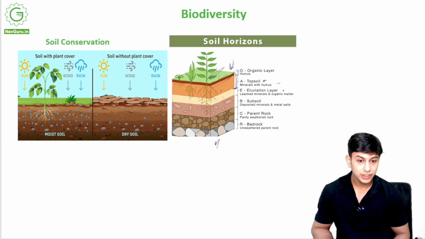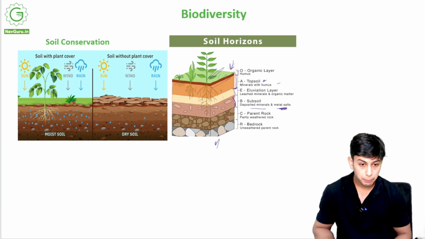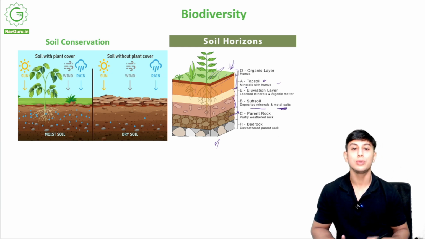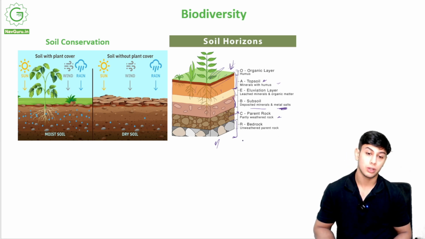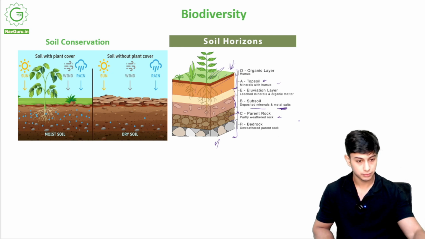Next, we have the alluviation layer. This light brownish part is the alluviation layer. It contains less amount of mineral and organic matter. Then we come to the subsoil, that is the third part, that is a little dark. It has minerals and metal salts. Then we come to the parent rock, the rock through which that soil was formed, partly weathered rock. Then we come to the bedrock. Bedrock is very hard. It is composed of rocks over which sand is deposited.